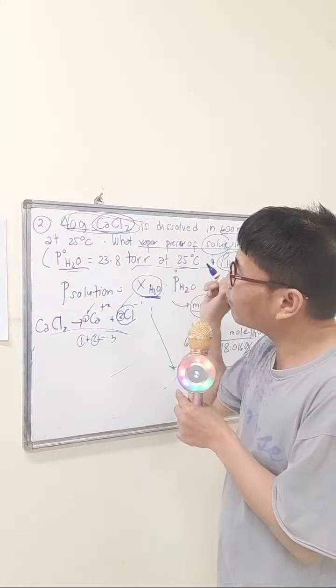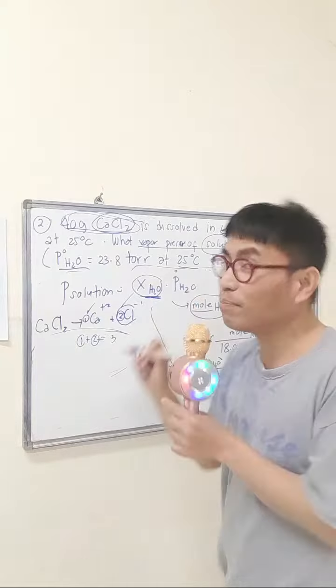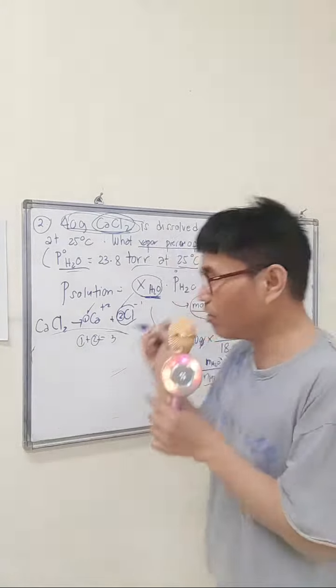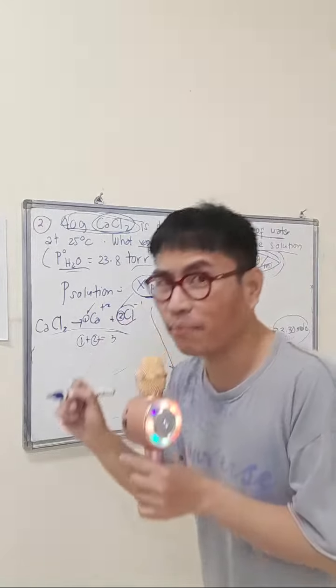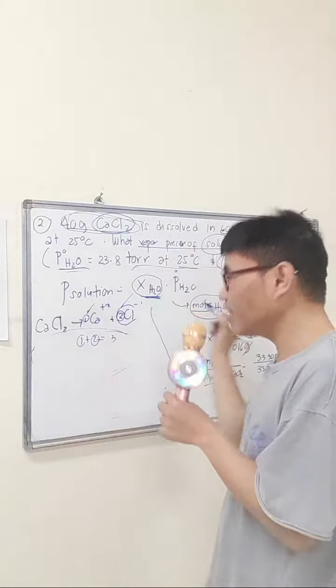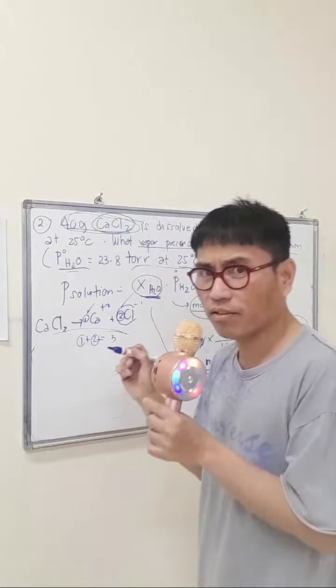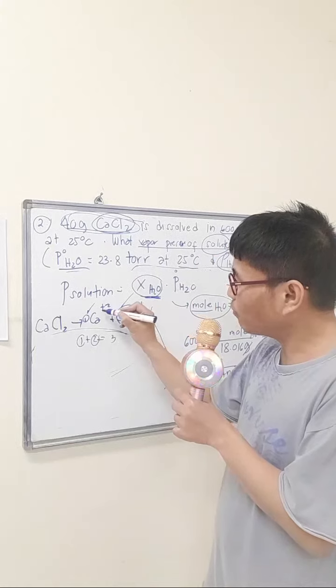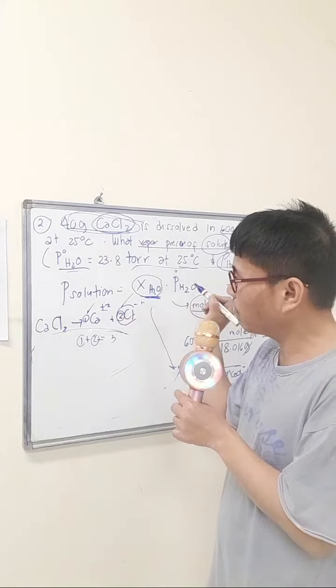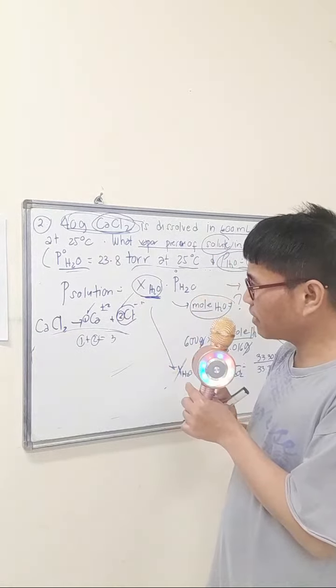We are very clear that the moles are being added, not the charge, because the charge here is positive 2 for calcium and negative 1 for chloride.